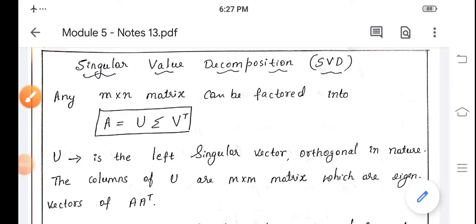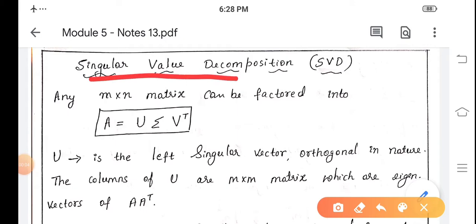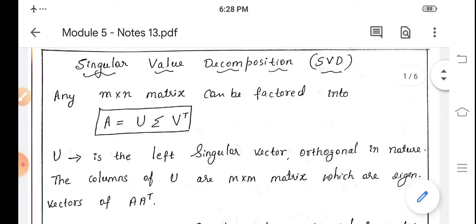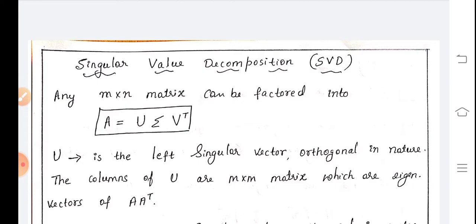Hello students. Today we are going to study about singular value decomposition of a matrix. Using this method we can find eigenvalue and eigenvector for a rectangular matrix. Directly we cannot find the eigenvalues and eigenvectors for a rectangular matrix. If we want to find eigenvalues and eigenvectors for the rectangular matrix, we need to convert that into positive definite